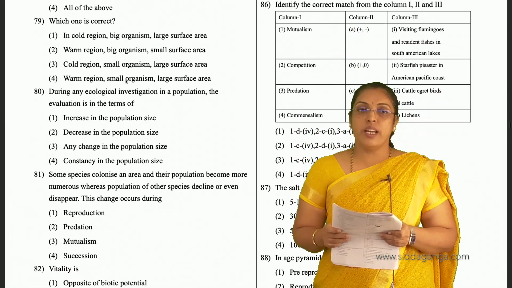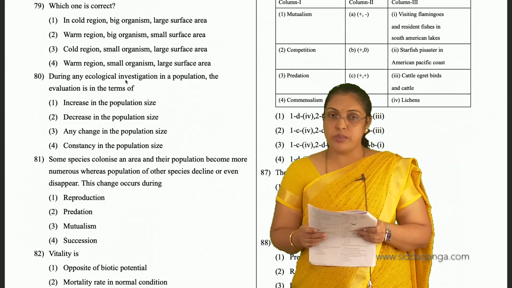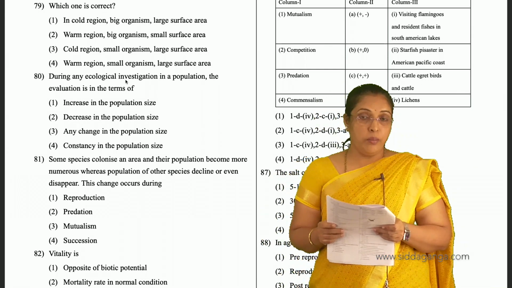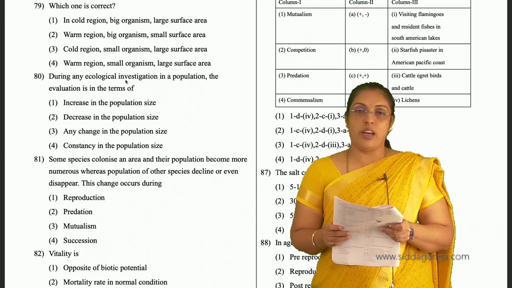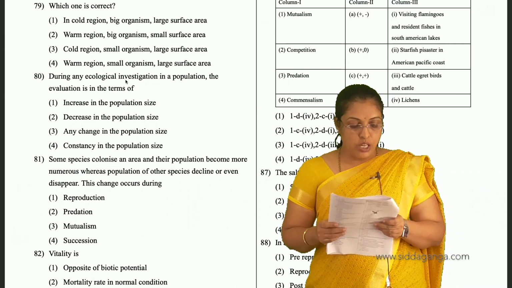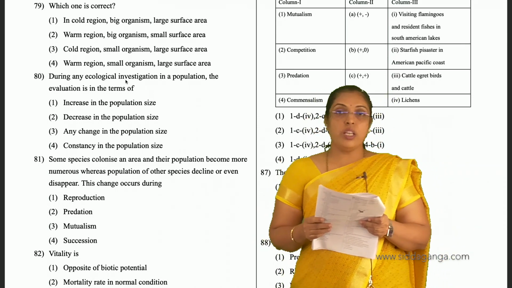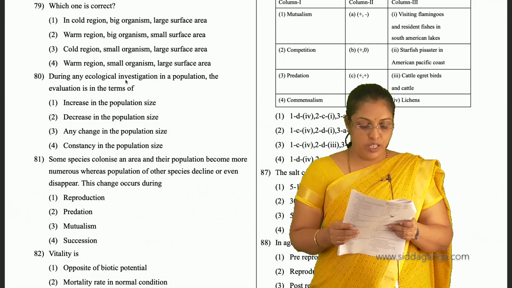And which one is correct? So in this they have given in colder region big organisms. So in colder regions we will not see organisms having large surface area. If they have large surface area, the heat is going to be lost. So 79, fourth is the option: warm region, small organism and large surface area.